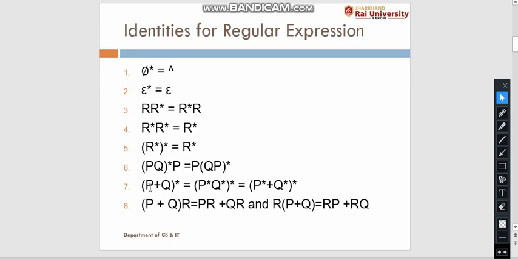So the regular expression (p plus q) whole to the power Kleene closure can simply be written as (p to the power Kleene closure plus q to the power Kleene closure) whole to the power Kleene closure. Now, according to identity number 8, (p plus q) into r is equal to p r plus q r, which is the right distributive law. And here we have r into (p plus q) is equal to r p plus r q, which is the left distributive law.